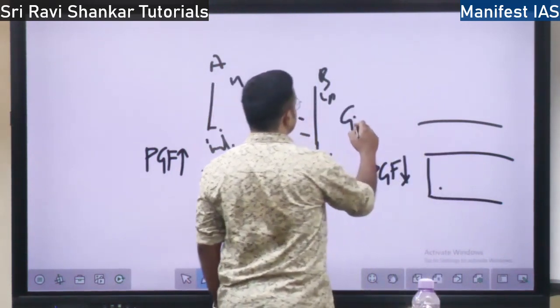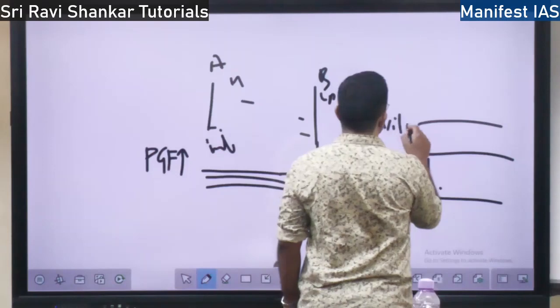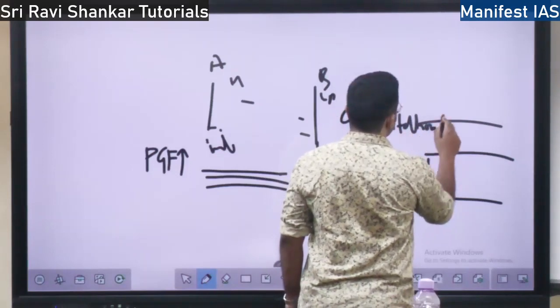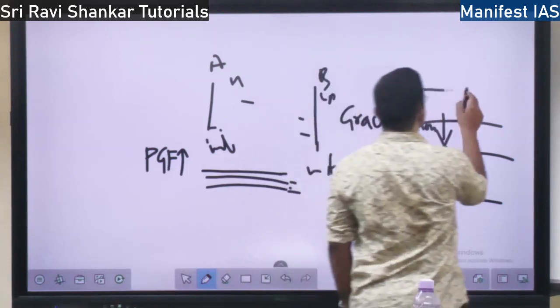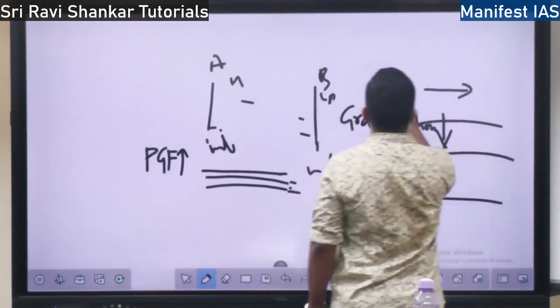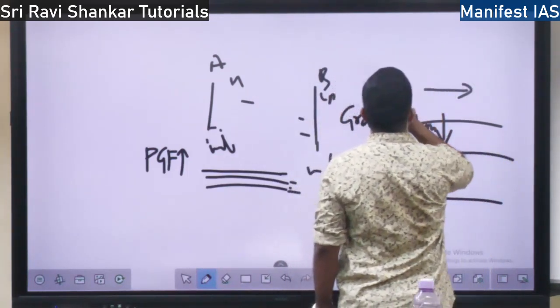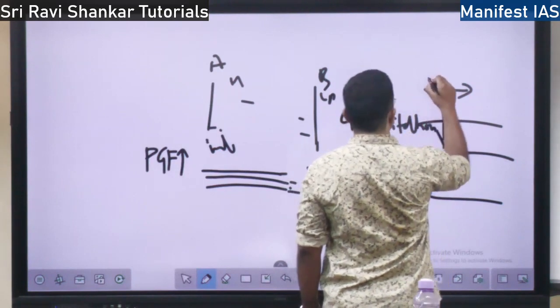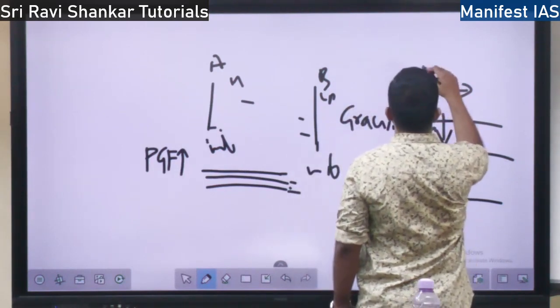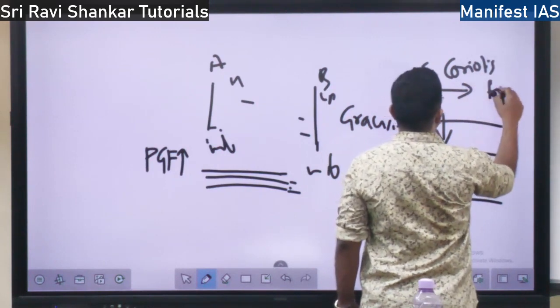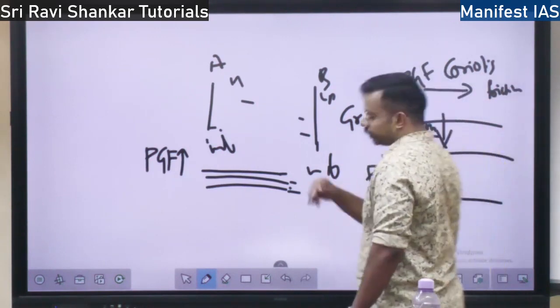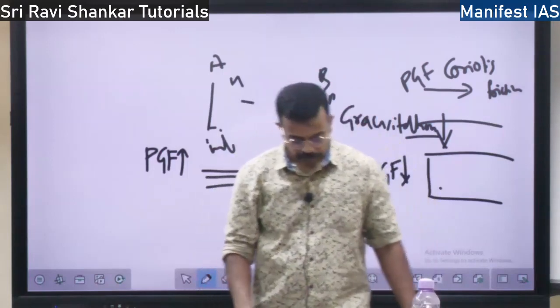Gravitation force acts downwards. Gravitation force acts downwards, whereas the other forces, what are they? Pressure gradient force, Coriolis force and frictional force. They act at the surface. Gravitational force acts downwards, right?